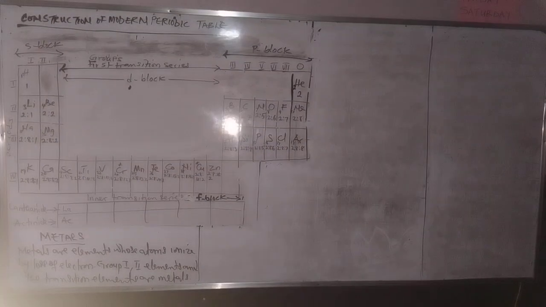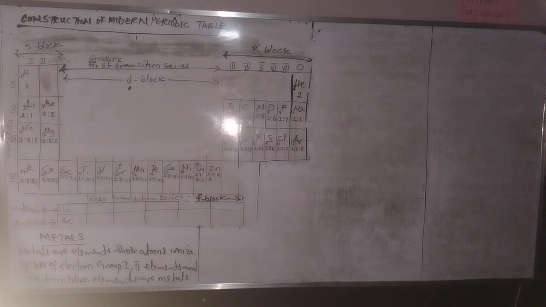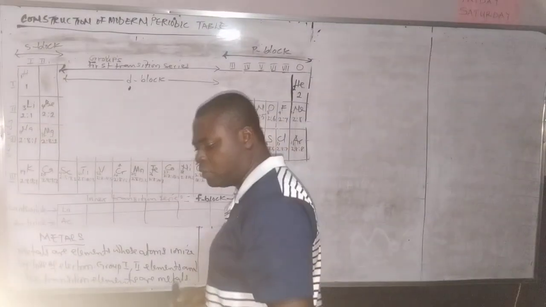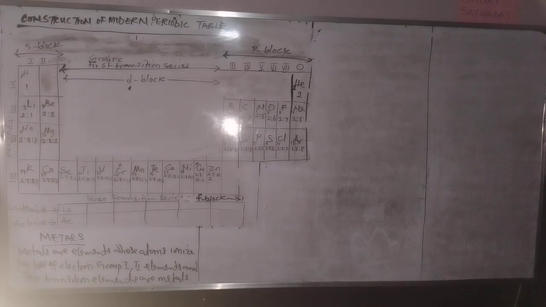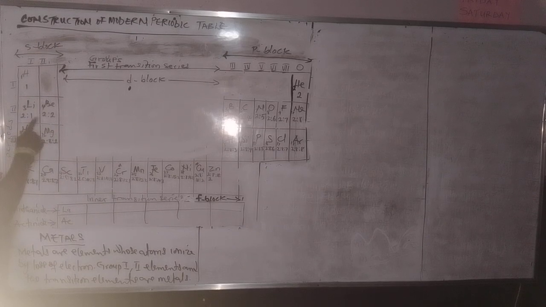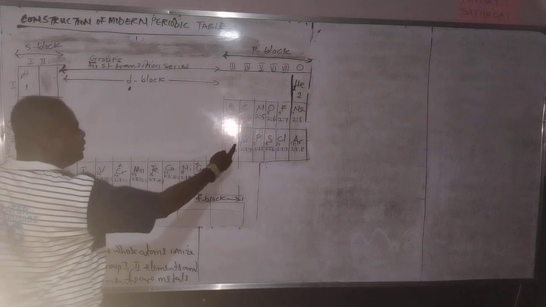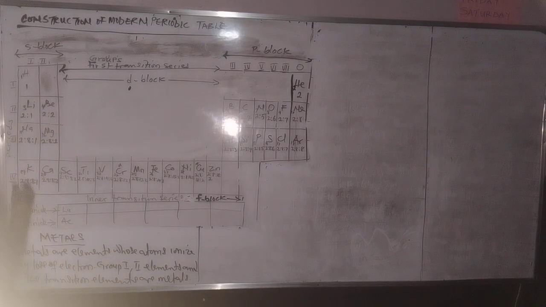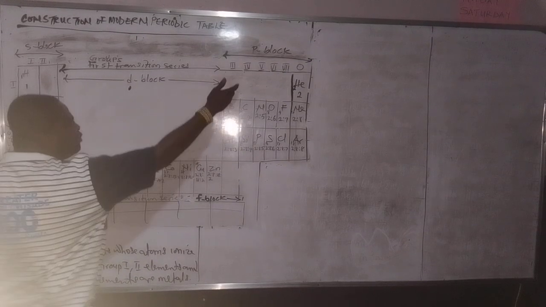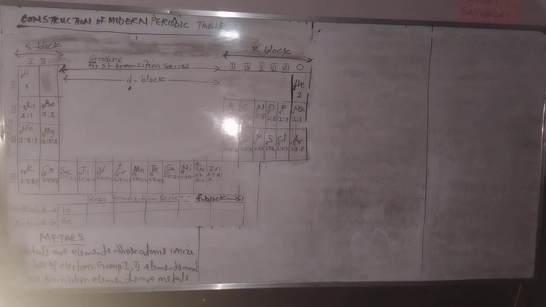They ionize by losing electrons, and after they have lost the electron, they form positive ions. The only member of group 1 elements that is not a metal is hydrogen, like we have said before. If you look at their configuration, they have valence electrons of 1 or 2 or 3. So group 1, 2, transition elements and part of group 3 are metals.